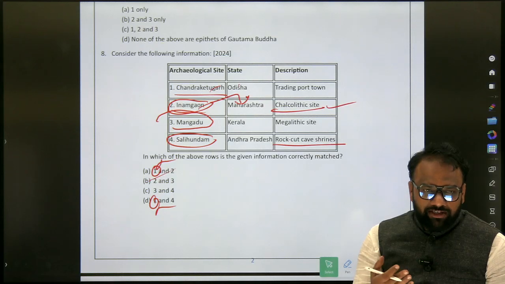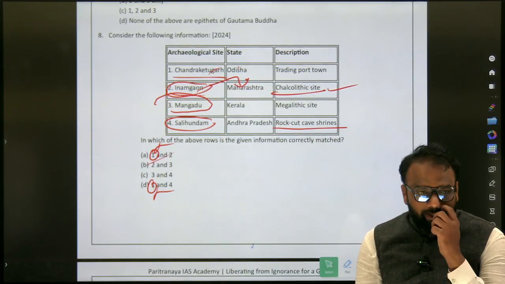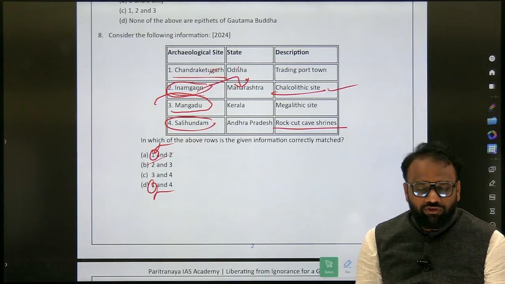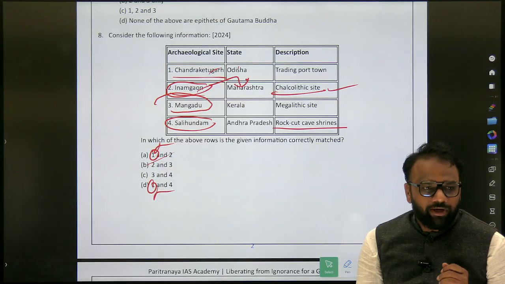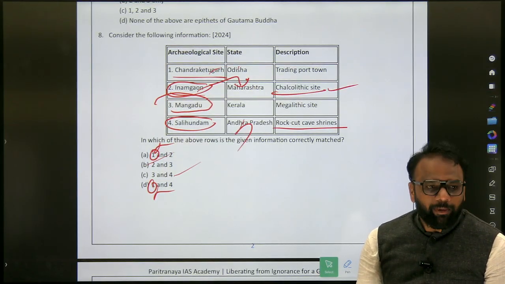But even if you are not aware, sometimes what happens, if you look at the fourth site, Salihundam, rock cut cave shrine. In our entire discussion, we have discussed many rock cut cave shrines. We have discussed Ajanta, Elephanta and different places. But nowhere have we come across Salihundam. So based on that, we'll eliminate it. 4 should not be part of the answer.